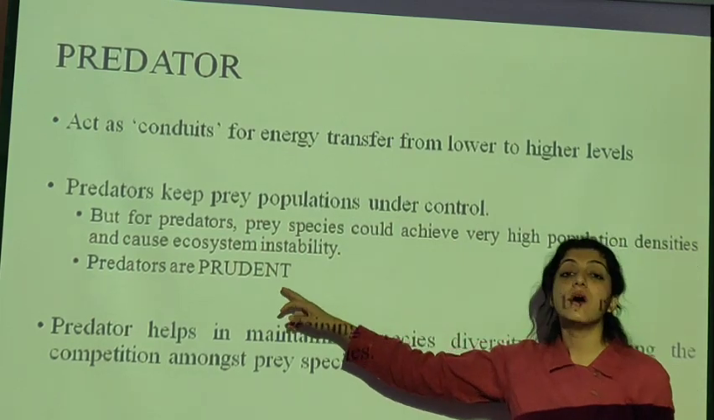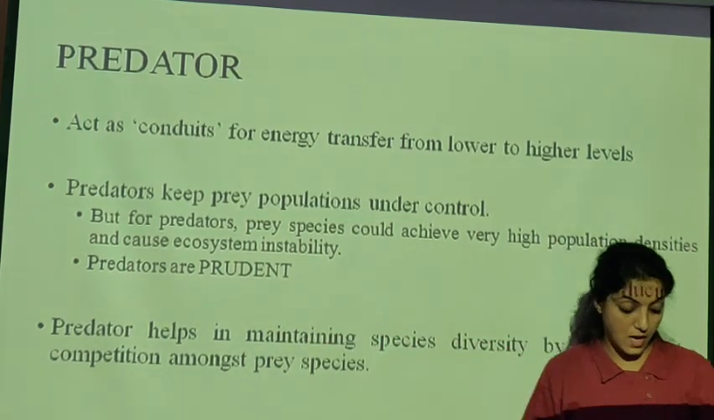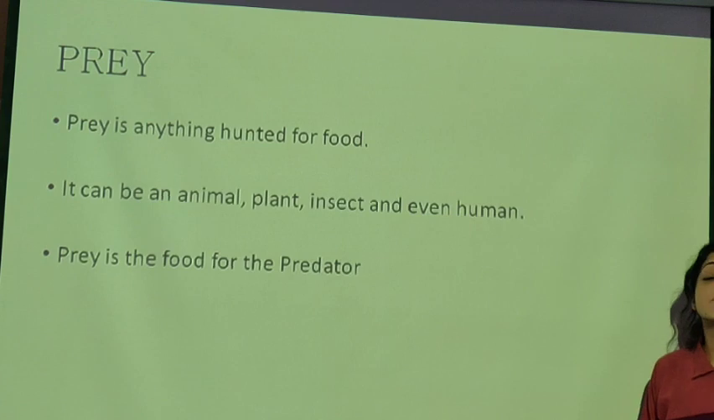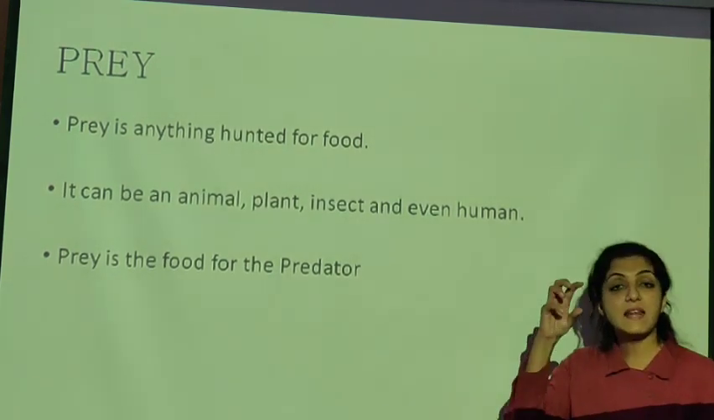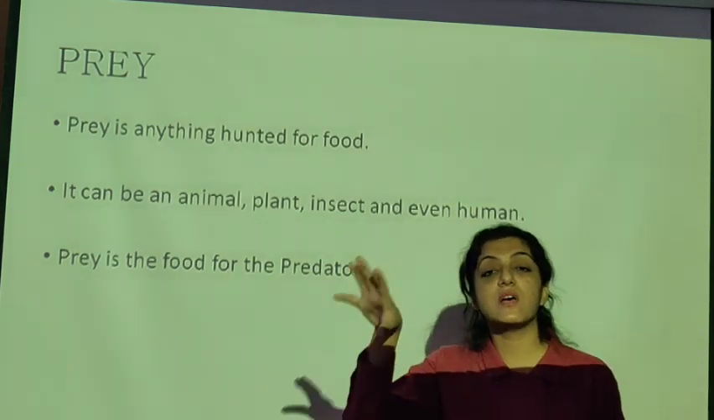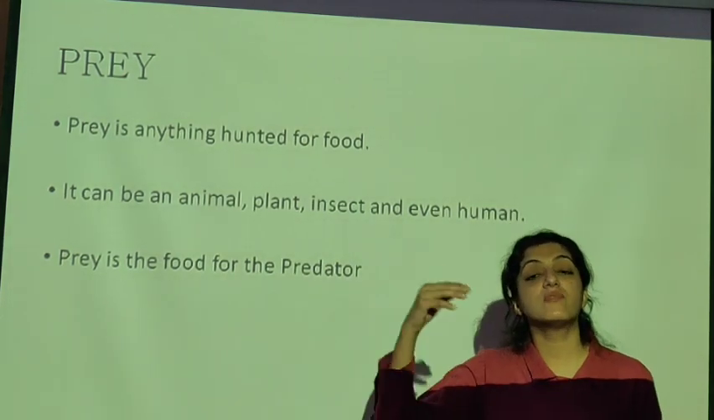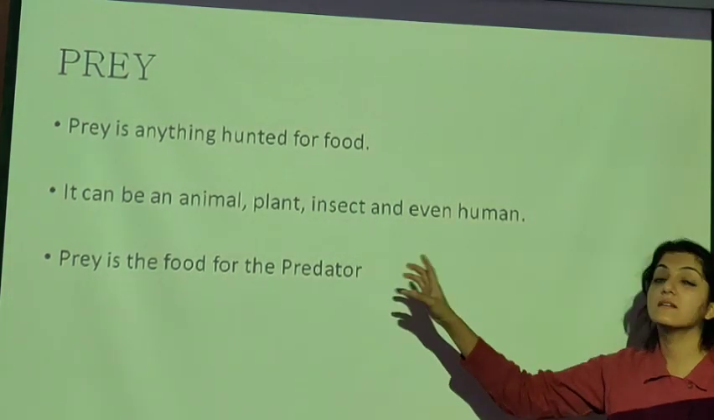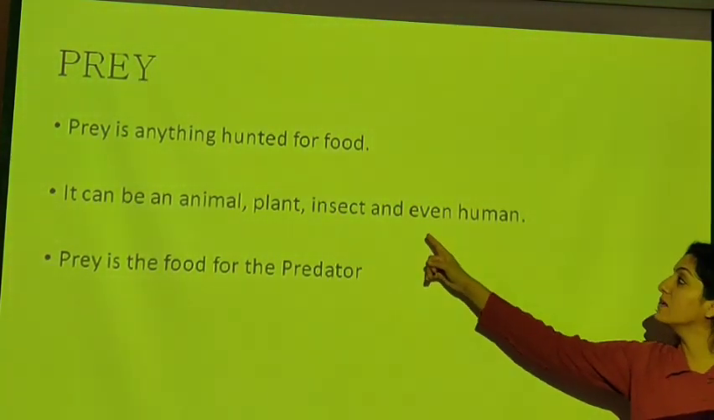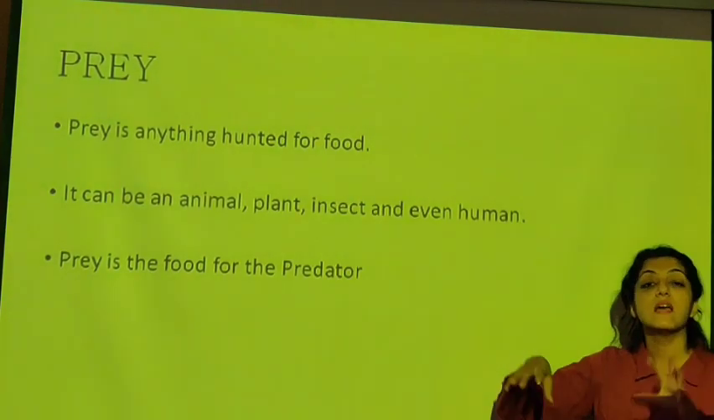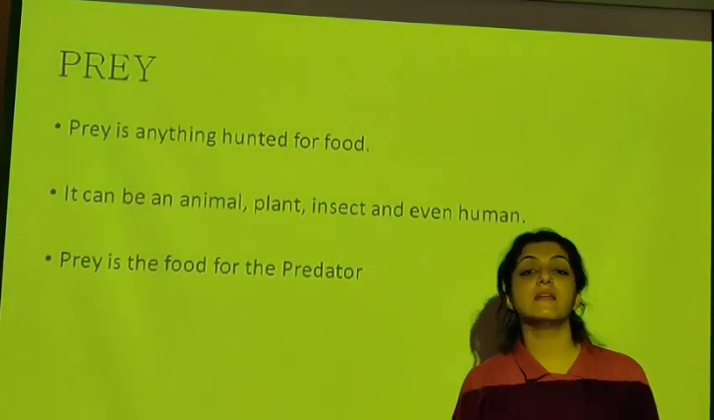Predators are prudent. What is prudent? I am going to tell you. What is a prey now? Prey is anything hunted for food. Any plant or animal which is hunted for food by a higher organism, the smaller one is the prey. It can be an animal, plant, insect, or even human beings can be prey to wild animals.